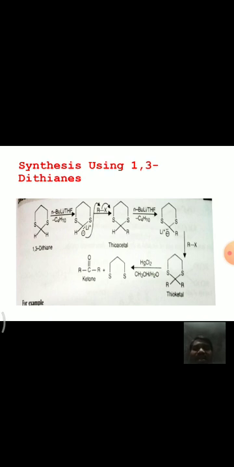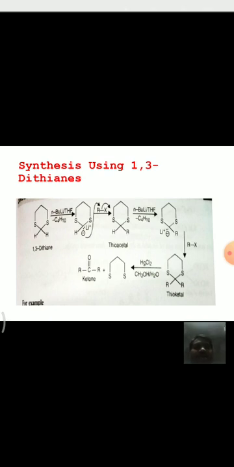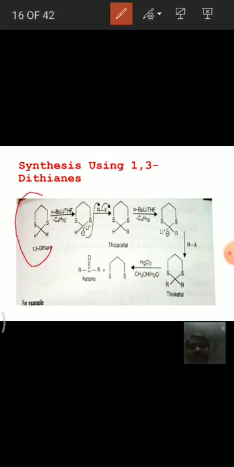For example, see here, this first one is the 1,3-dithiane. By means of base, this hydrogen is removed and forms a carbanion, and when it is treated with alkyl halide, X is removed and R is attached.